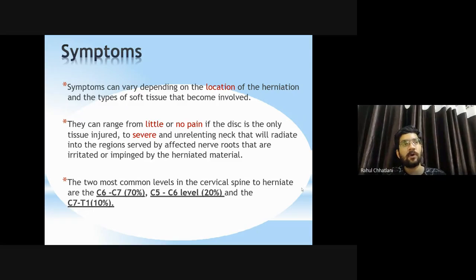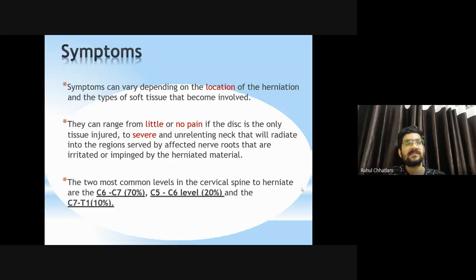They can range from little or no pain if the disc is the only tissue injured, to severe and unrelenting neck pain that will radiate through the region served by the affected nerve roots that are irritated or impinged by the herniated material. So often the patient will have a slight amount of pain, yes, localized pain, depending on whichever segment is affected. And often there will be tingling, numbness, paresthesia types of sensations in the whole arm, and the patient will complain considerably that the movement is also lost. Yes, so motor and sensory both can be affected, or only sensory to a small limit. A wide range of signs and symptoms will be present depending on the site and the structures involved.